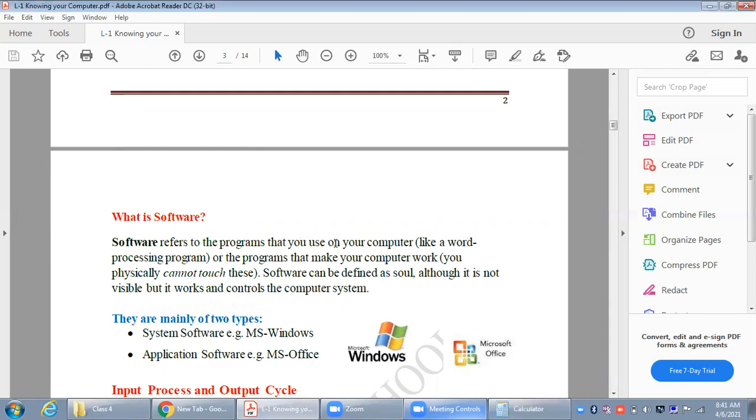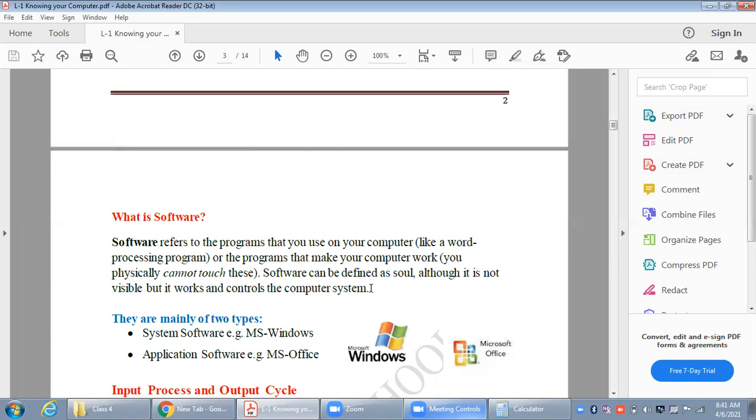Software refers to the program that you use on your computer, or the program that makes your computer work. But you cannot physically touch these items. Software can be defined as the soul; although it is not visible, it works and controls the computer system. So everything which is inside the computer is software. Like right now I am doing a Zoom meeting.